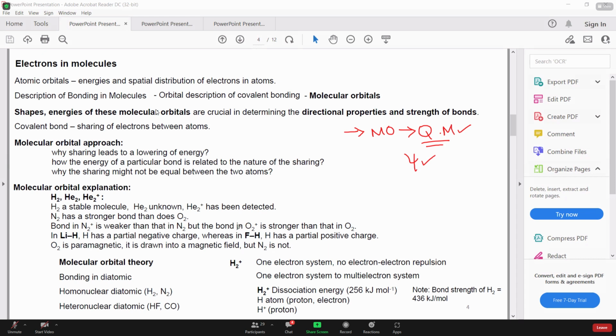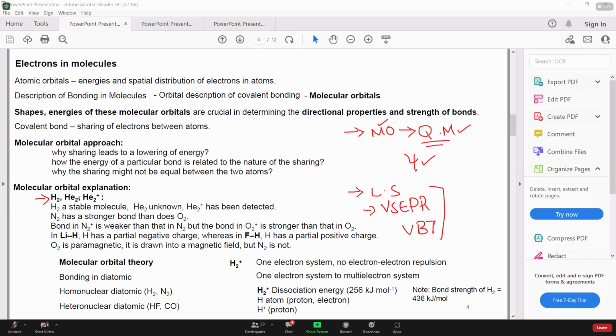So before MO theory, we had previous theories, which we will study in the next lectures. You have probably seen Lewis structure, VSEPR theory, okay, and VBT theory, right? All these theories were unable to explain some results. These are stated here.